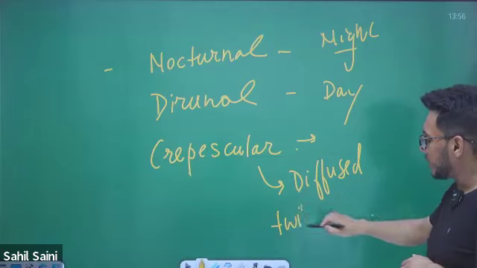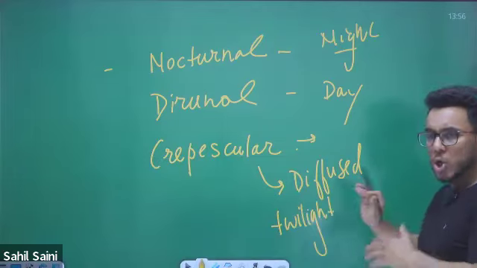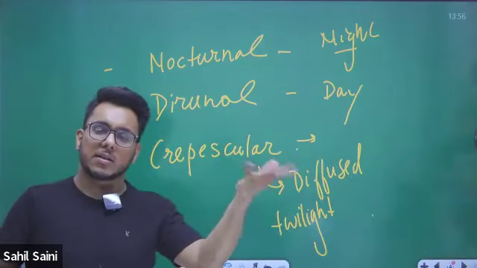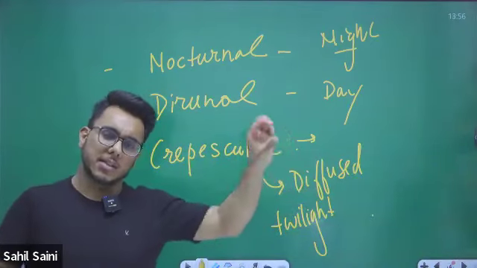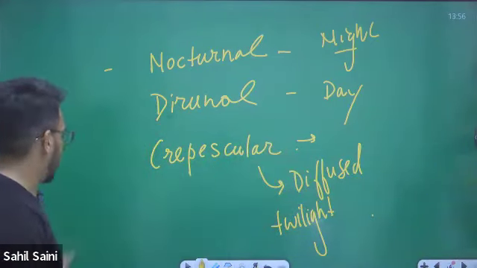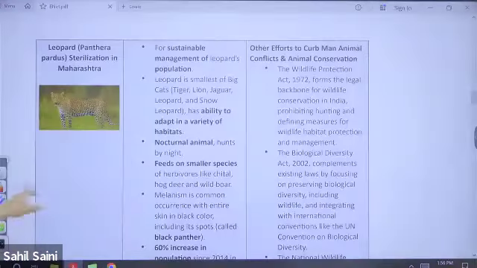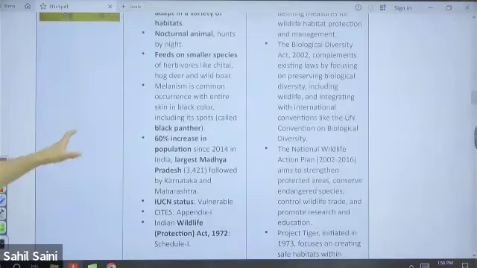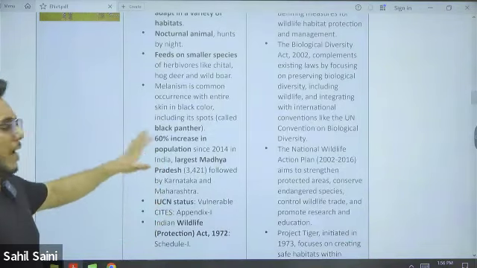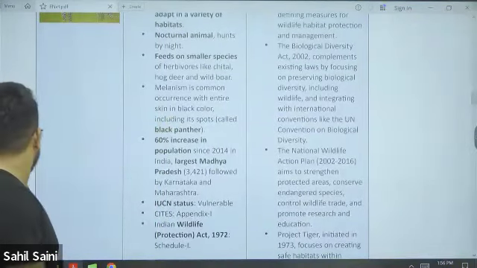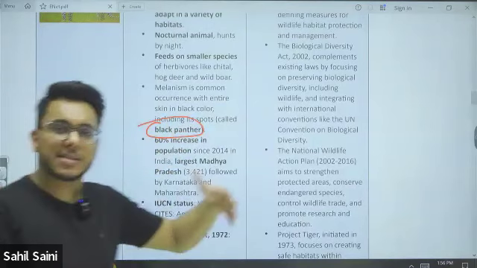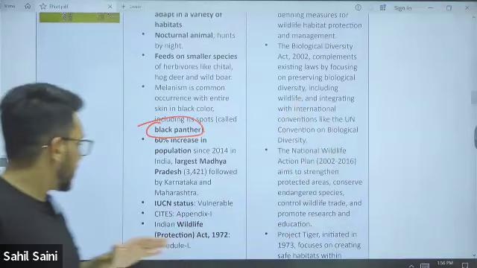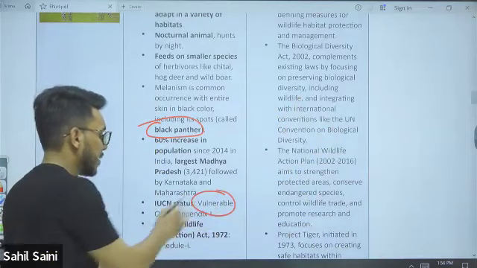They are active around twilight, dawn and dusk. Dawn is the period just before the sun rises, and dusk is just after the sun sets, that diffused light, when crepuscular animals are active. Now, leopards are nocturnal. Melanism is also very common. You might have heard about Black Panthers. Black Panthers are no one but melanistic leopards. Their status on the IUCN Red List is vulnerable.